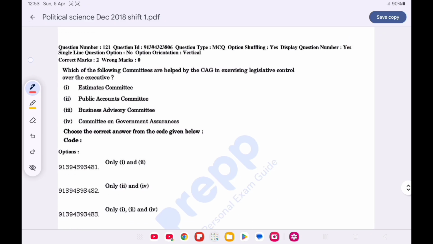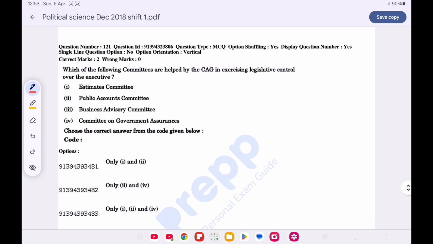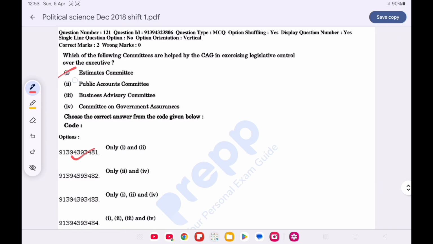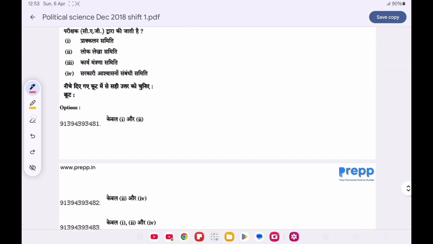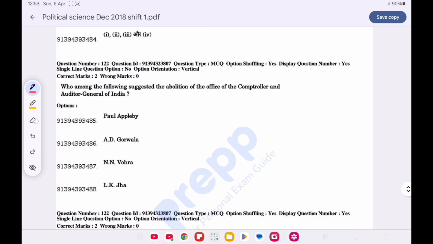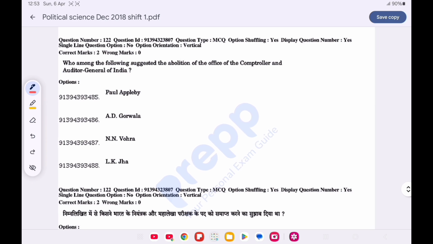Now question number 121. Which of the following committees are helped by the CAG in exercising legislative control over the executive? Choose the correct answer from the code given below. Option A is correct, Estimates Committee and the Public Accounts Committee. Now question number 122. Who among the following suggested the abolition of the office of the Comptroller and Auditor General of India? Option A is correct, Paul Appleby.